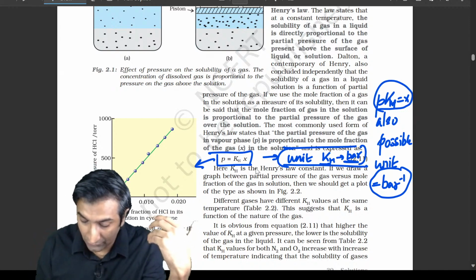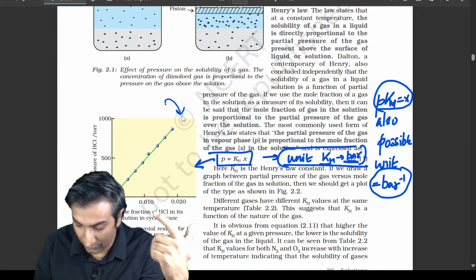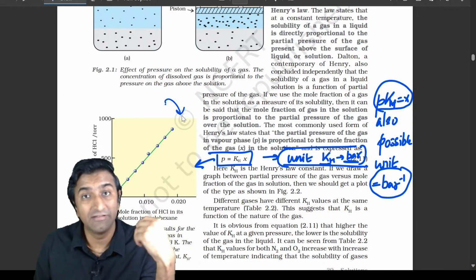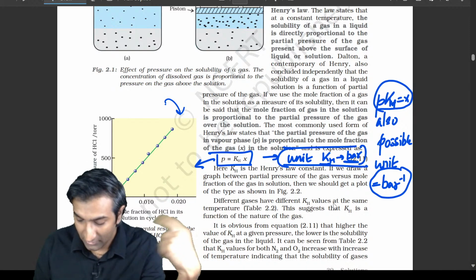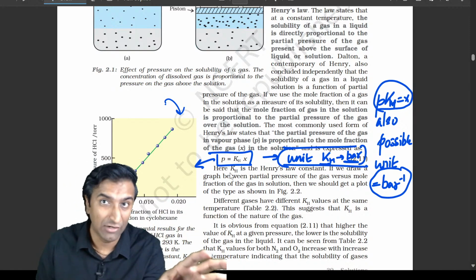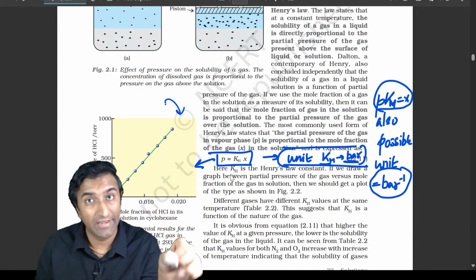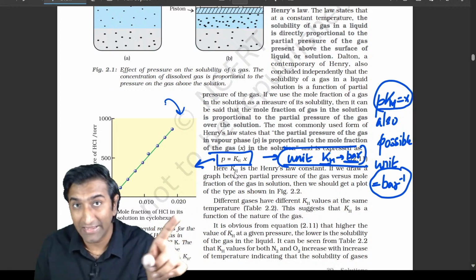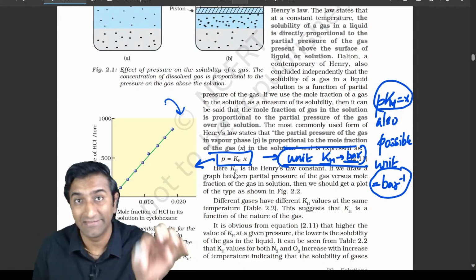The first thing that I feel is really important is this whole concept of Henry's law. It talks about how much gas you can dissolve in a liquid. Gas in liquid. For different gases, the value of K changes. That's all. Usually the expression is P equals KH times X. The unit of KH is going to be bar because X is the mole fraction of that gas itself.